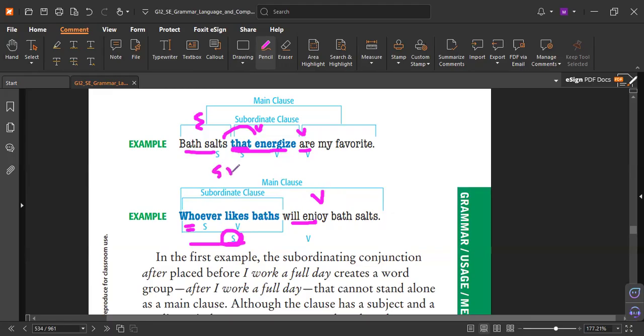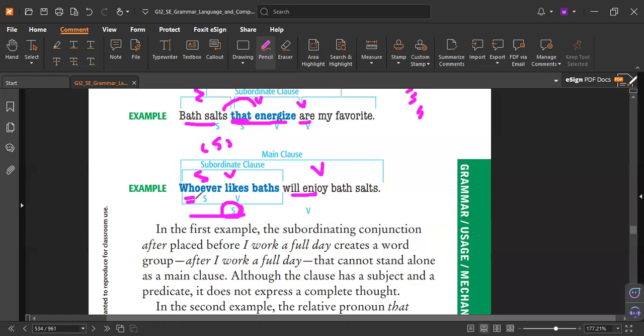So whoever likes a bath, this refers to a person, will enjoy bath salts. But now your subject is a clause. Remember, this is a very important point. It comes in any test. The subject can be a clause. Logically, who will enjoy bath salts? The bath? Or whoever likes bath? Anyone who likes bath will enjoy. So the subject can be a clause. And the clause means a sentence, but we have a subordinate conjunction, so we call it a subordinate clause. And remember, do you understand it now?